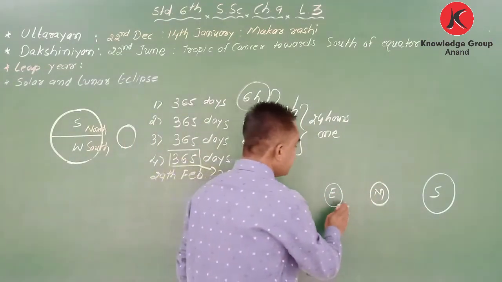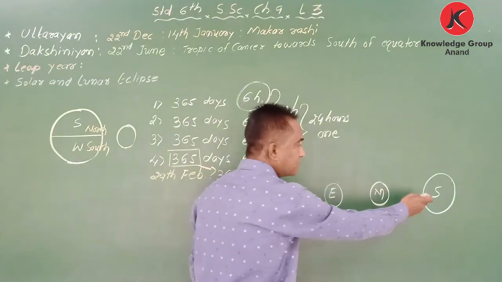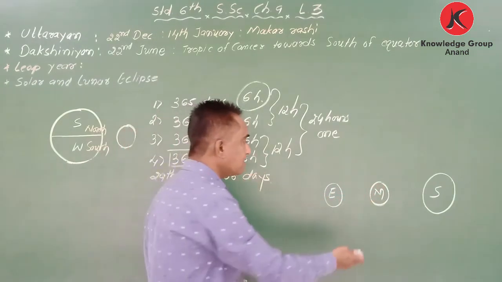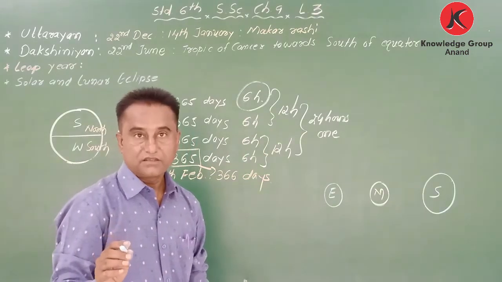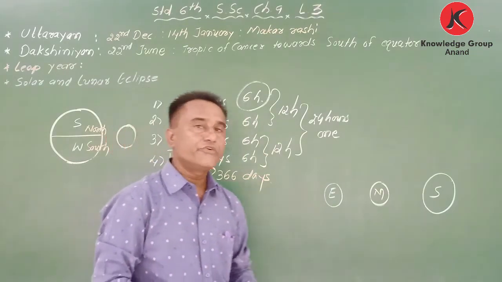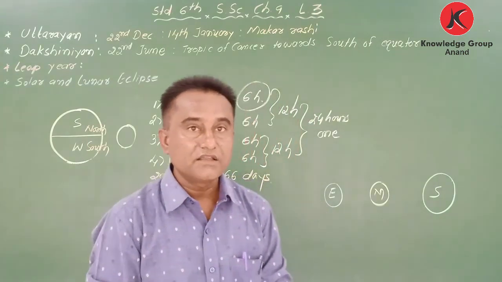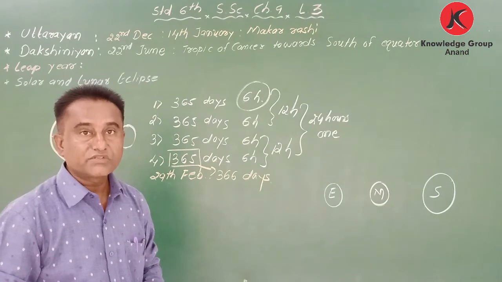Okay, and that is why what happened, the light of the sun is obstructed by the moon, and that is why we are getting little dark. Okay, so during the solar eclipse, you will see, okay, what happened, it looks like an evening time.